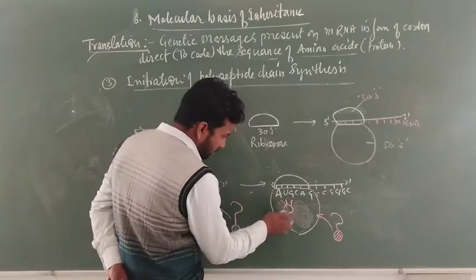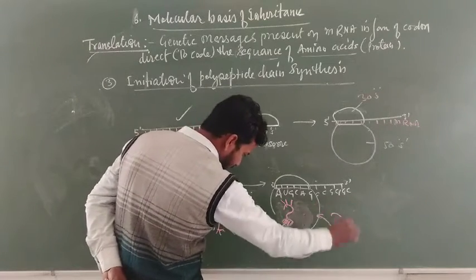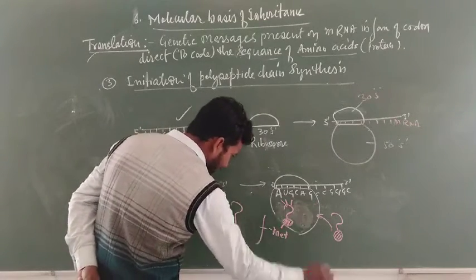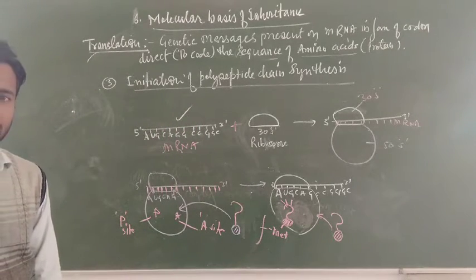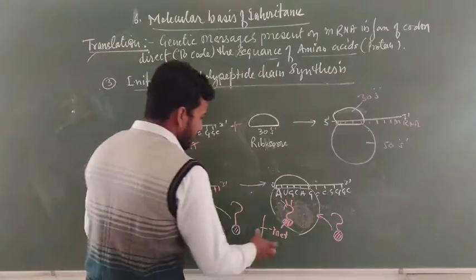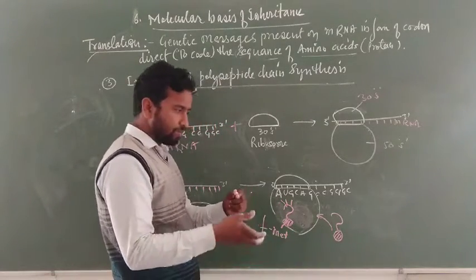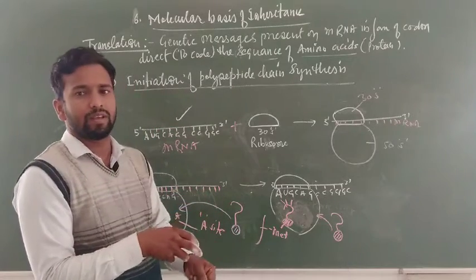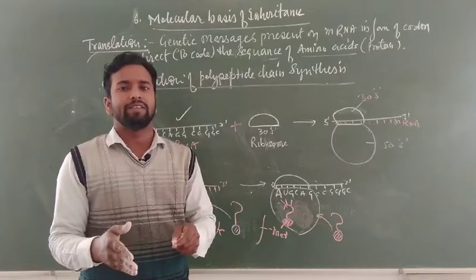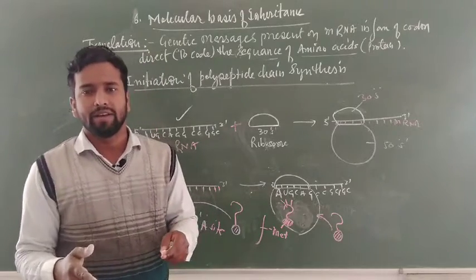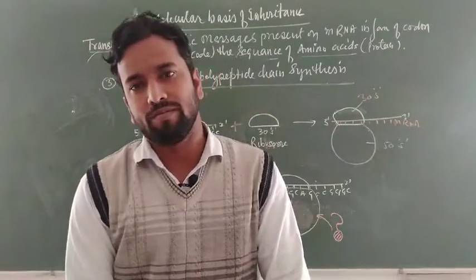For AUG the amino acid that comes is called formylated methionine. Now this is called initiation, where the first amino acid comes and starts the translating mechanism on the mRNA on the site of the ribosome.